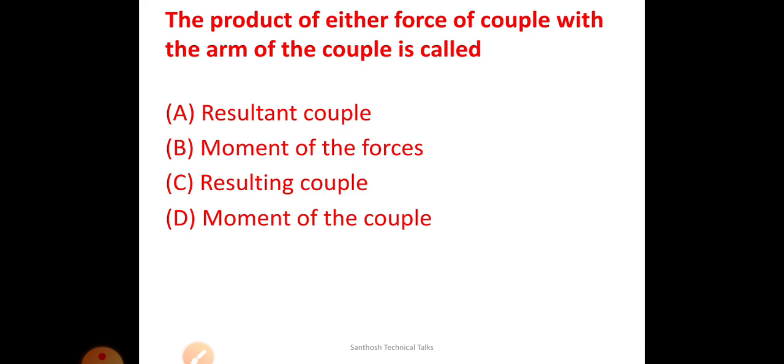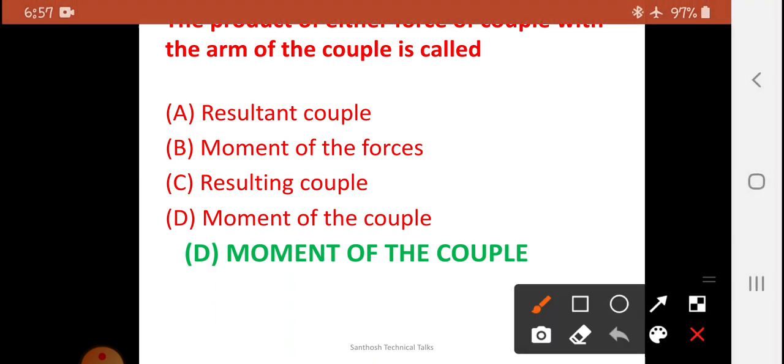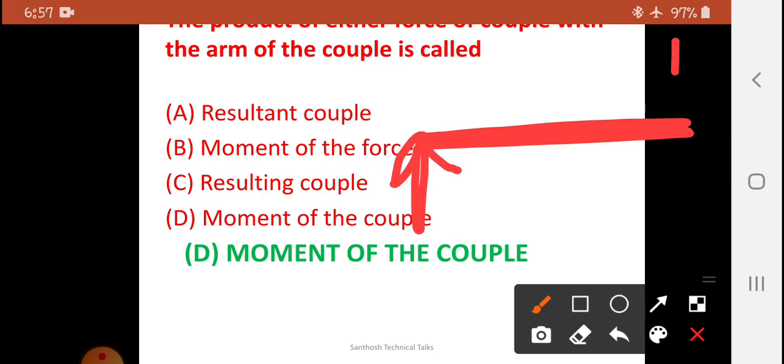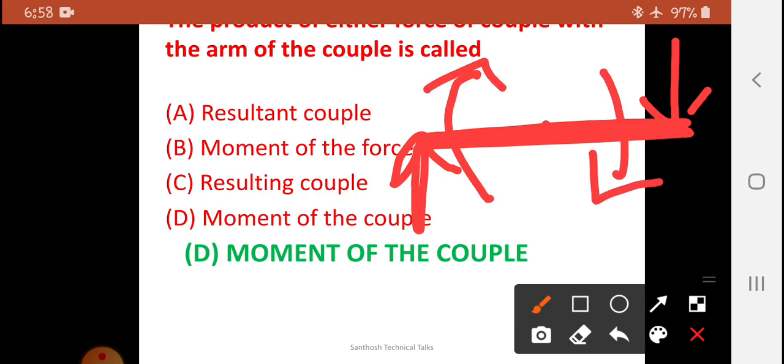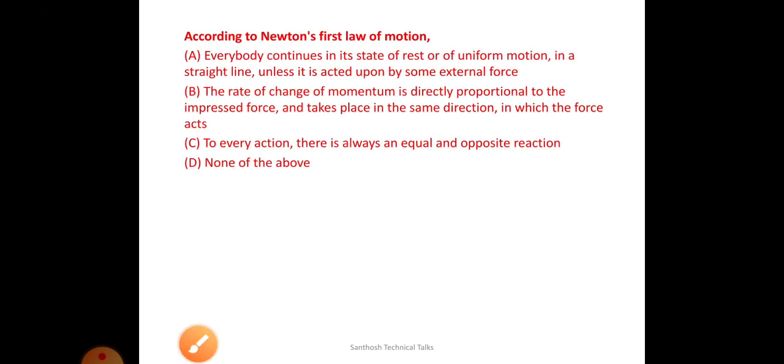The product of either force of a couple with the arm of the couple is called the moment of the couple. So this is the arm, and here is the force. The force of a couple and the arm of the couple, this is called the moment of the couple.